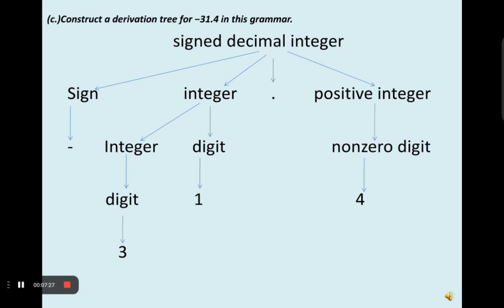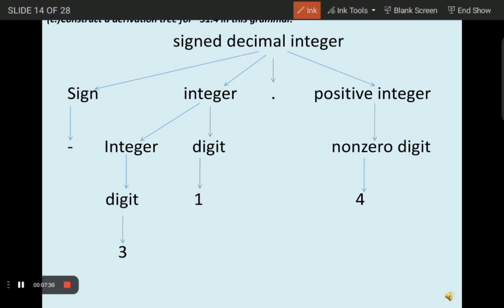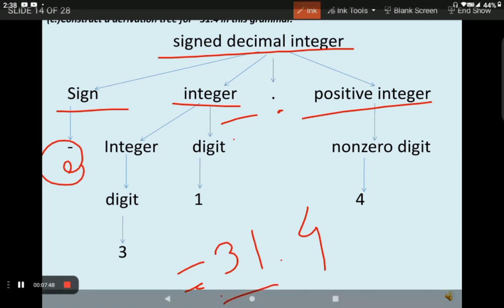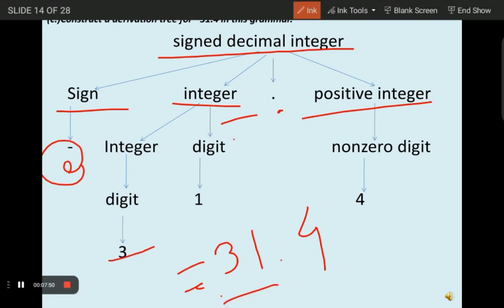Now we have to construct a derivation tree for minus 31.7. So here is a signed decimal number which is divided into a sign, integer, a point, and positive integer. So we have to derive a derivation tree for minus 31.4. Here minus is our sign. Our integer is divided into 3 and 1, where a digit is 3 and again a digit is 1. Point is our point here, and the positive integer which is non-zero is our 4. So in this way we have constructed a derivation tree for minus 31.4.